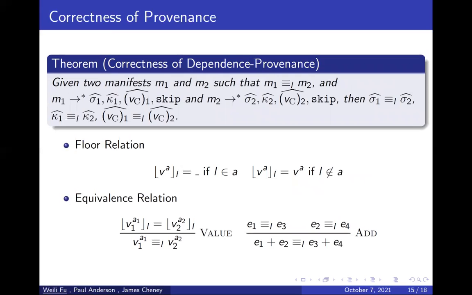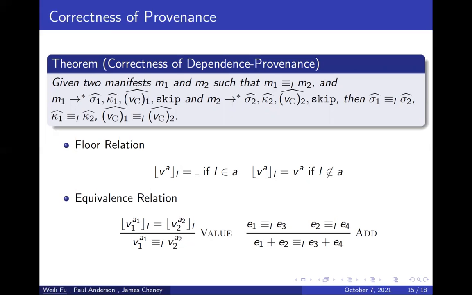For the correctness of dependency provenance, we need to describe observation. That is, if we change a value in the program, we want to know for some particular output whether it has changed or not. With this observation, we can test whether the dependency provenance generated is correct or not.